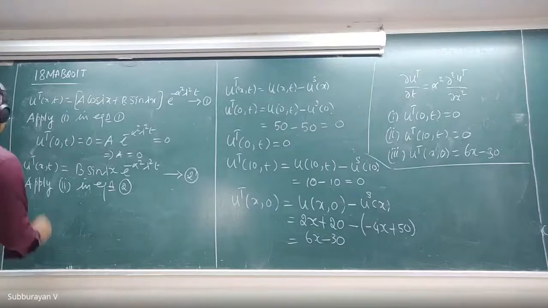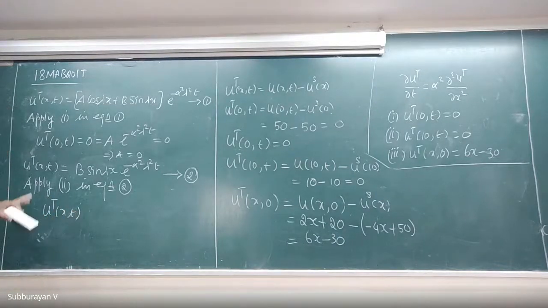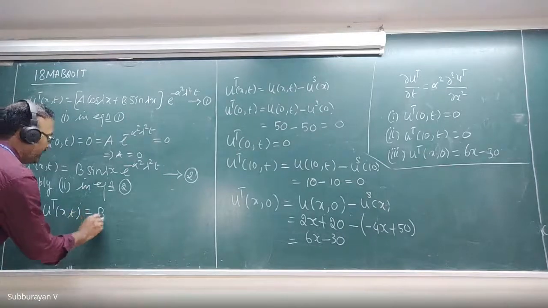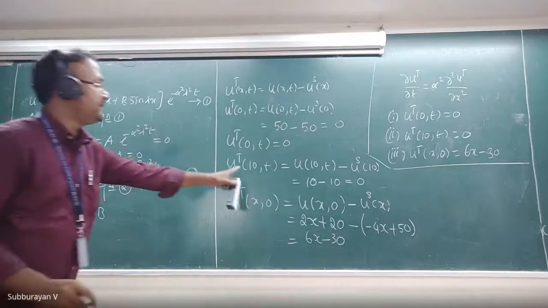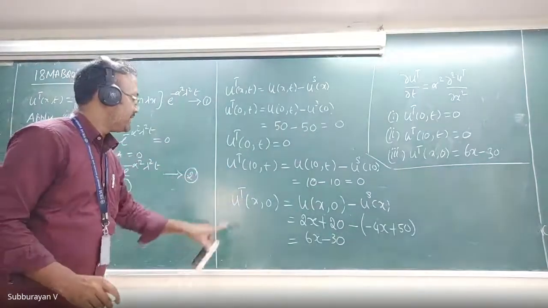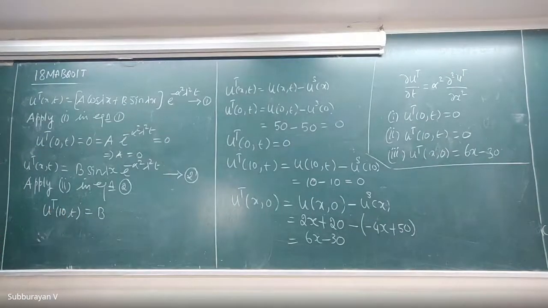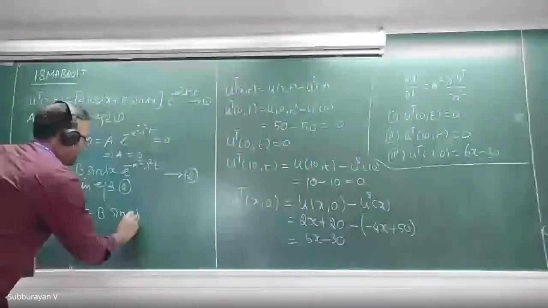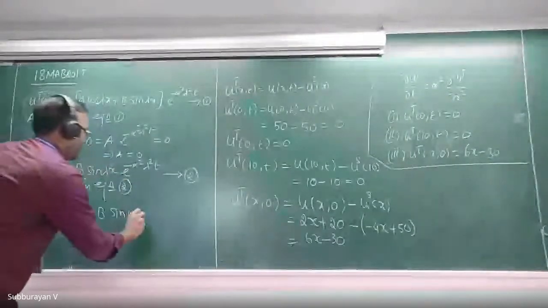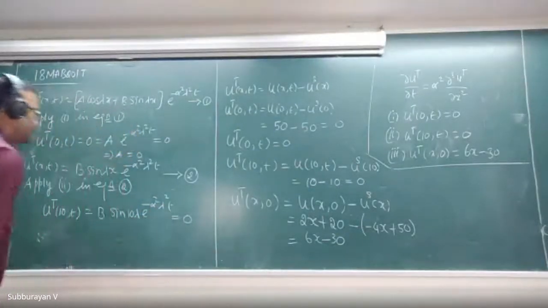What will I get? ut of x comma t is equal to b. So what we are doing here, we are going to replace x equal to 10. I replace x equal to 10 here, into sine 10 lambda into e raised to minus alpha square lambda square into t, that is equal to 0.